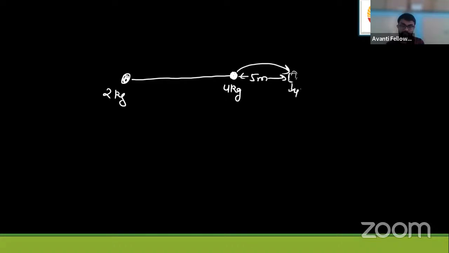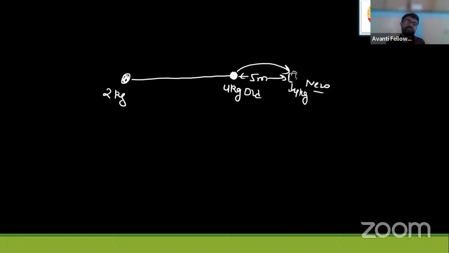The 2 kg mass is connected with the 4 kg mass. If the 4 kg mass is shifted rightwards, this is the old location and this is the new location, and the 2 kg mass is here.